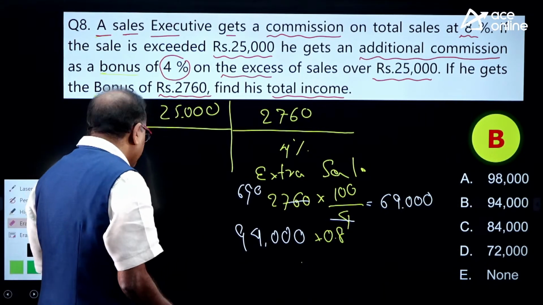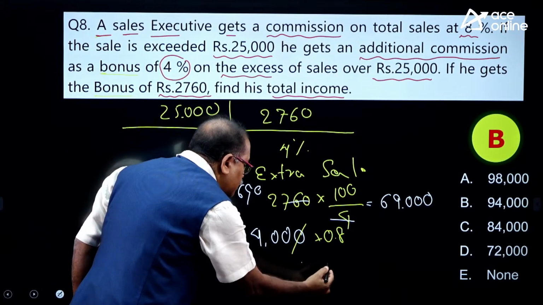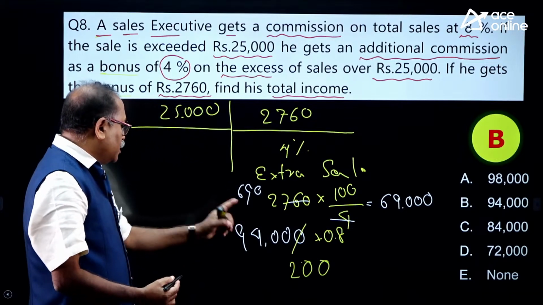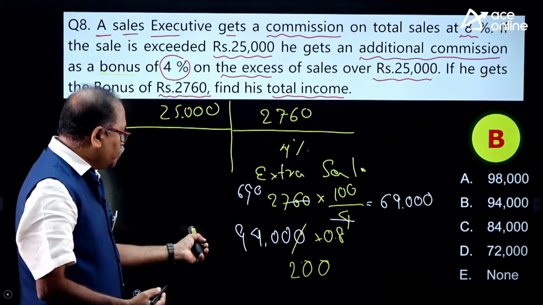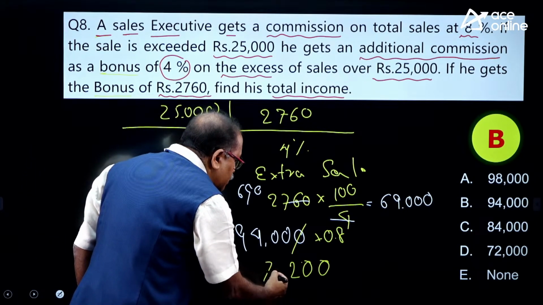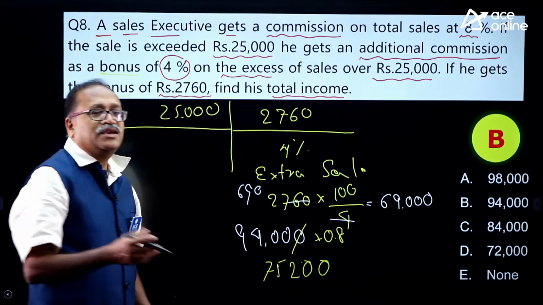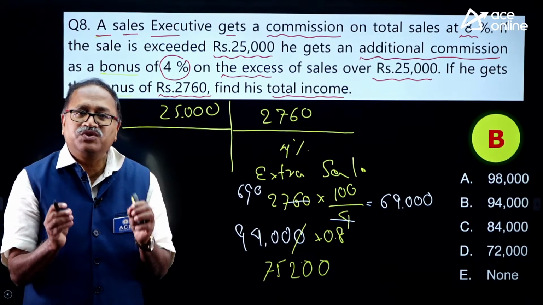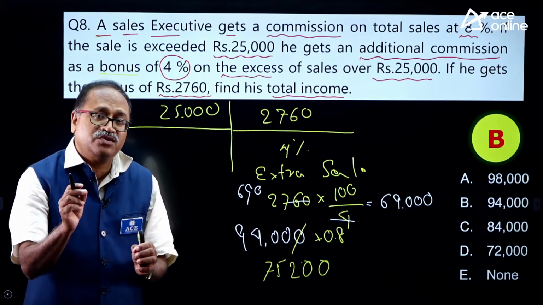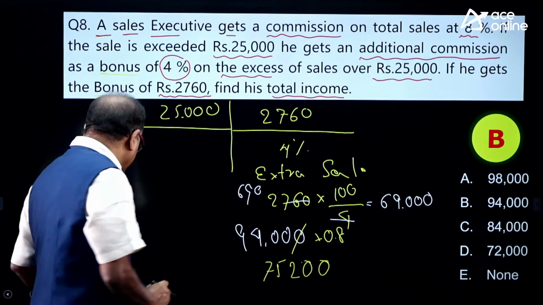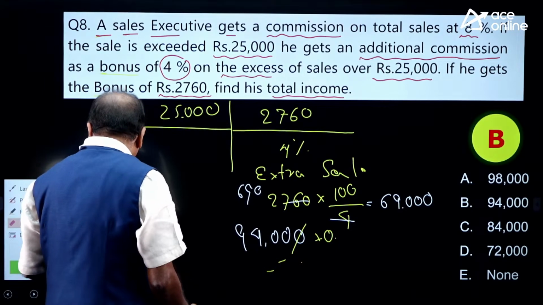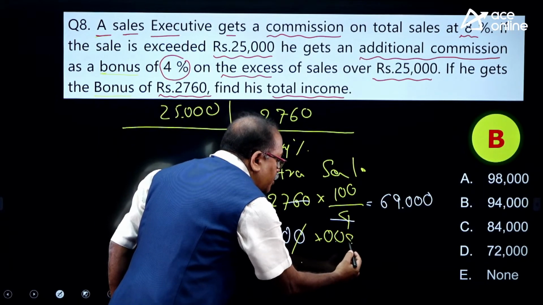Let me calculate it again. So that 0 gets cancelled. This is 0 and this 0. And 8, 4 is 32, carry 3 and 8, 9 is 72 plus 3. Look at this one, 8% should be written as 0.08. I was writing 0.8. 8%, 0.08. So that is where the slip is: 8%, 0.08.